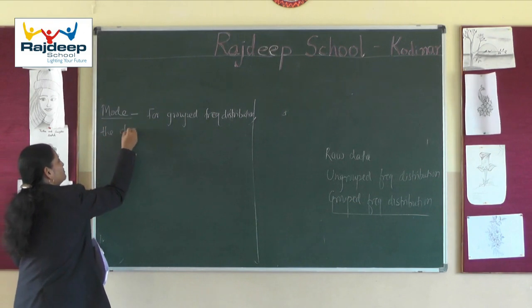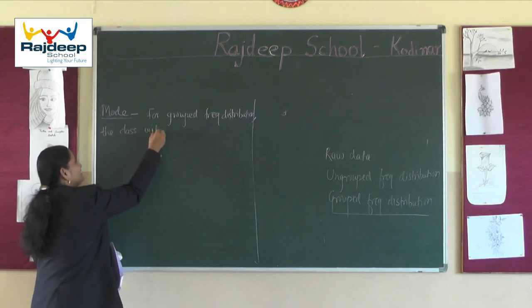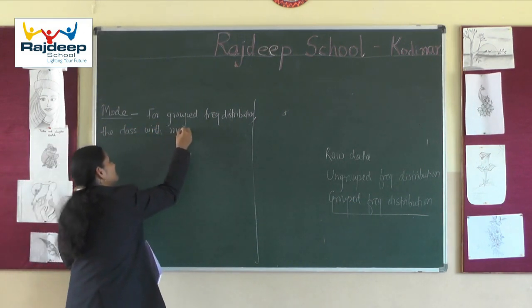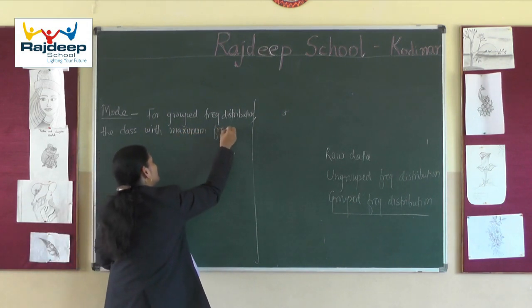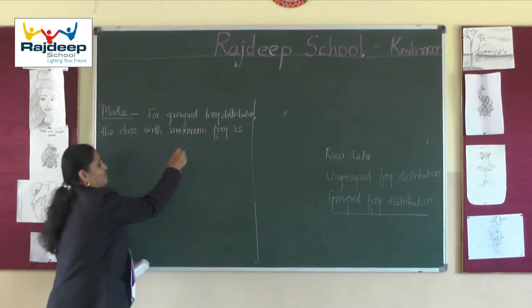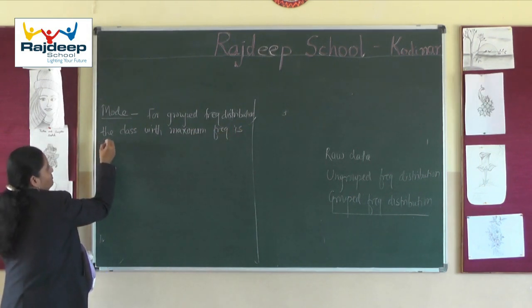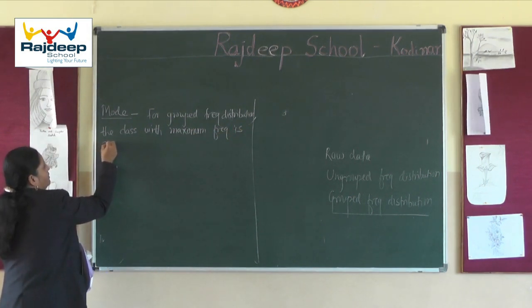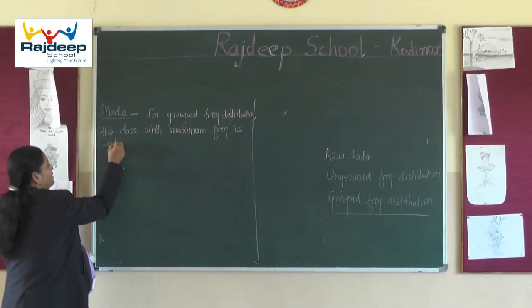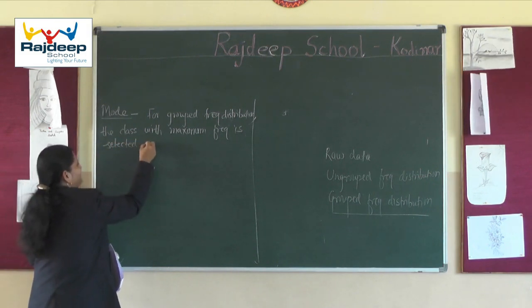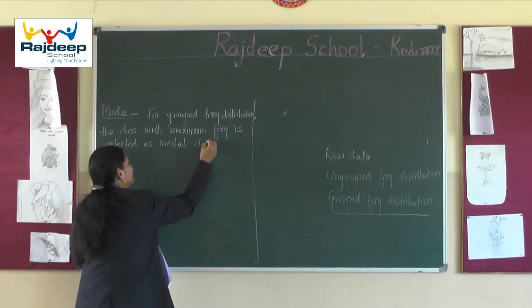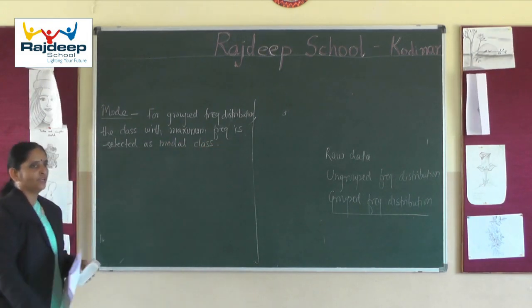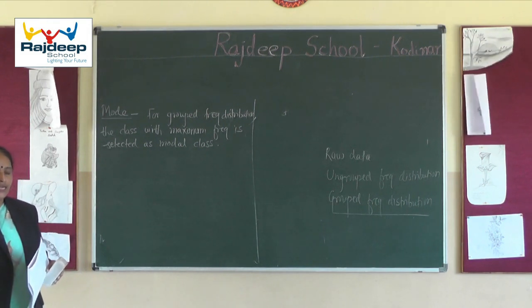The class with maximum frequency is selected as the modal class, and here we do not need to make any table.